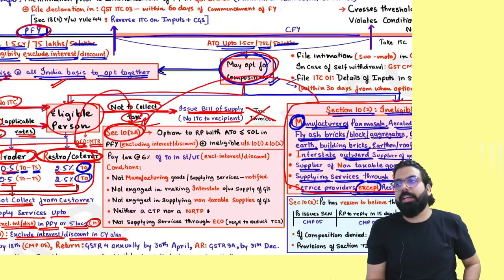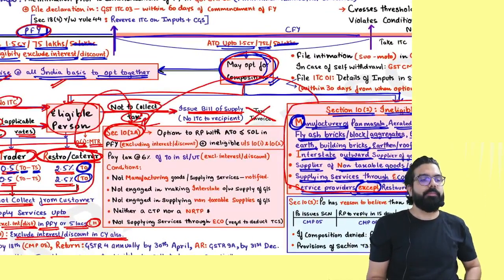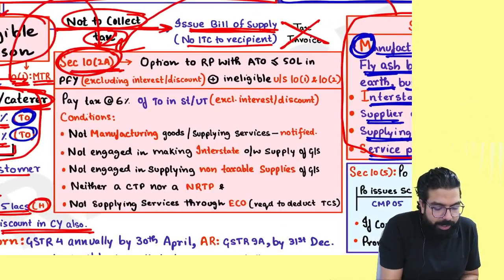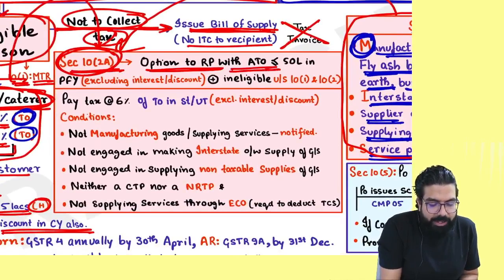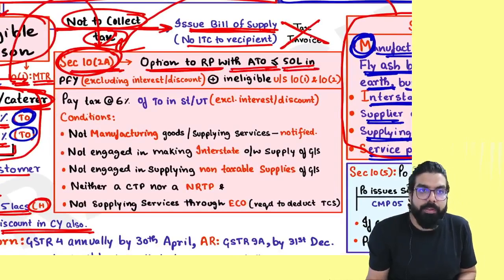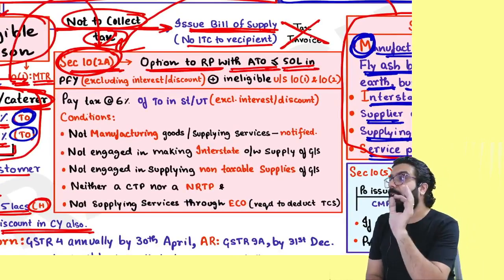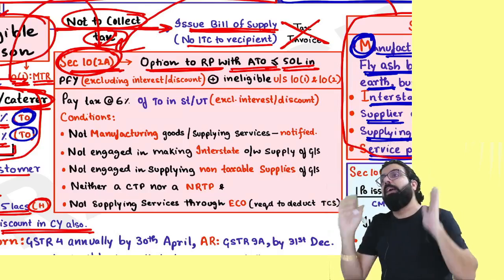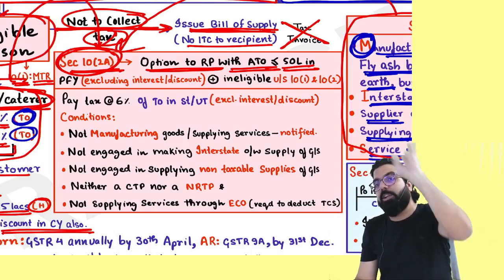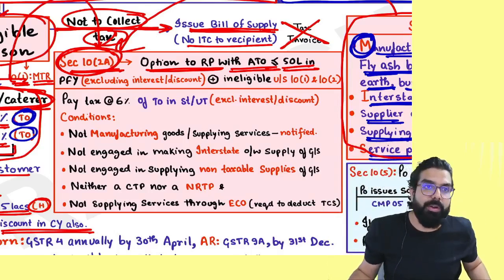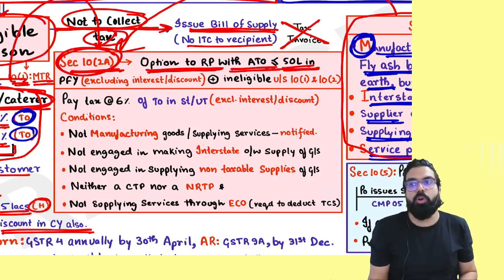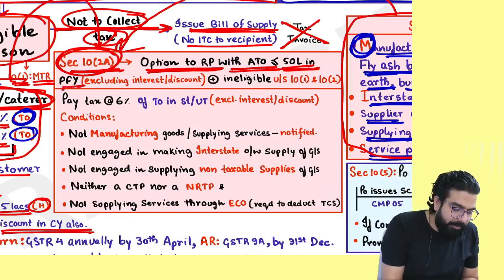Section number 10(2)(a). The government told over here, section number 10(2)(a), option to a registered person with aggregate turnover less than or equal to what, everyone? 50 lakh. But to go for section number 10(2)(a), your last year turnover should be only up to 50 lakh. Sir, which state 50 lakh? Any state, if you are there, it should be how much, everyone? 50 lakh. So they are telling option to a registered person with aggregate turnover up to 50 lakh in the preceding financial year. Your turnover should be excluding what, everyone?